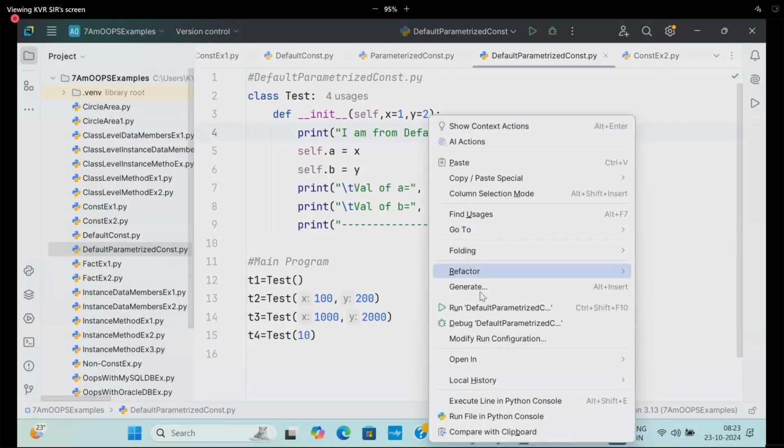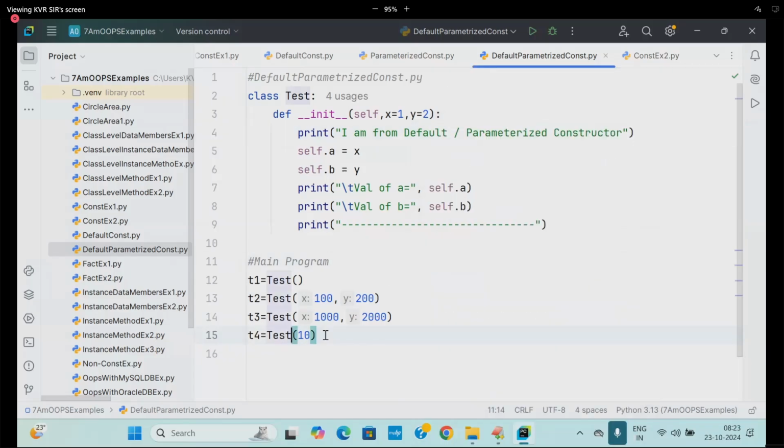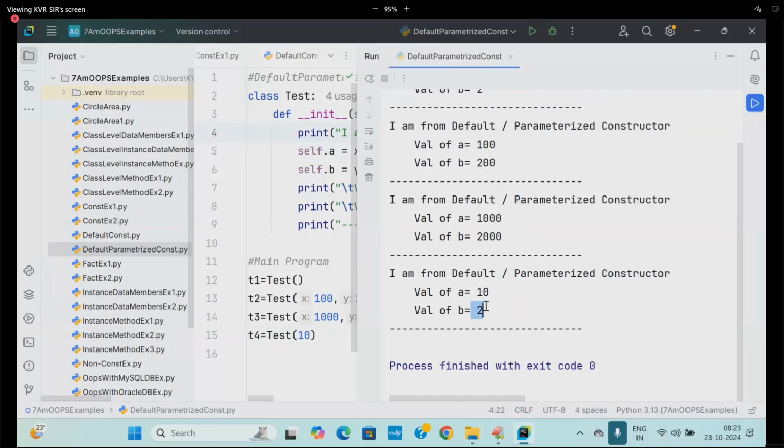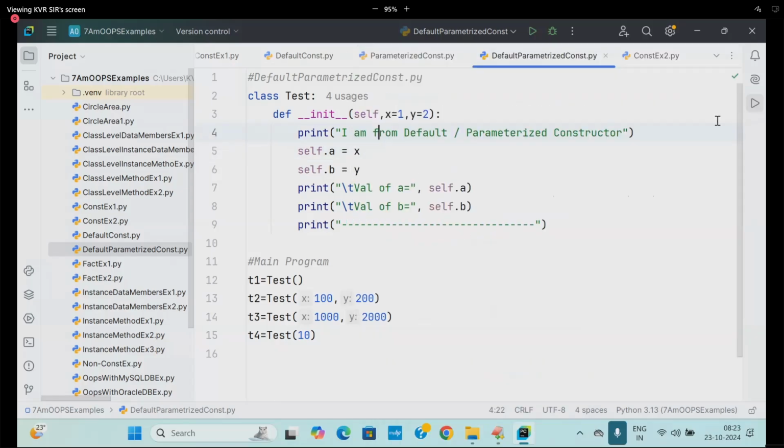Execute it. So 10 is going to where? X. T4 will go to where? Self. Y will contain as it is, 2 only. So go to that place. Here I got 10 only. Are you following me? Now suppose 10 I want to send to Y. How I will write it? Y is equal to 10.